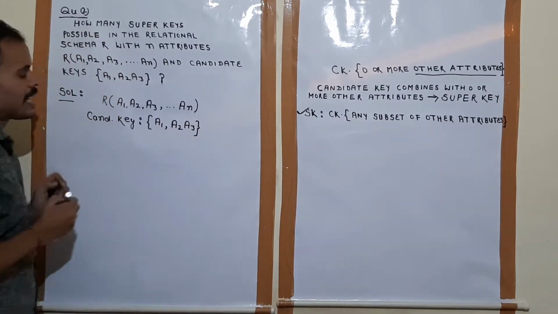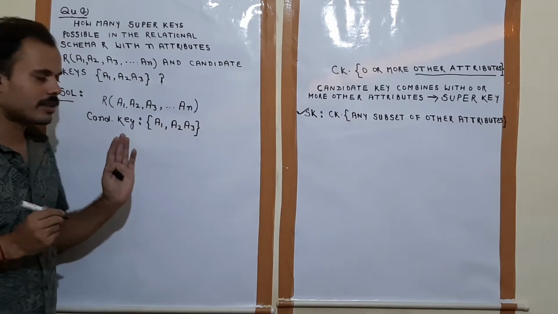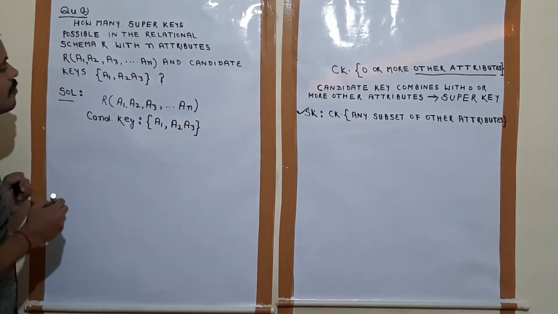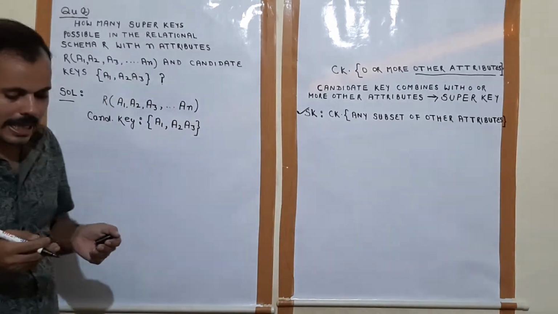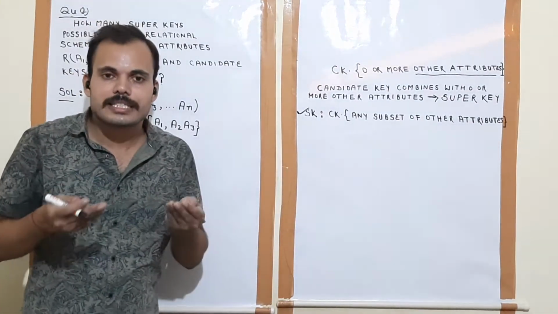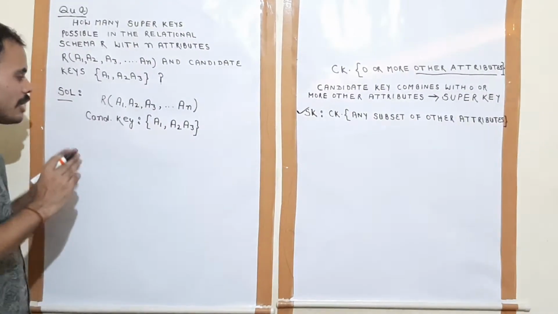Means two candidate keys are there. Now it is asking how many super keys are possible. Understood? Now see here.